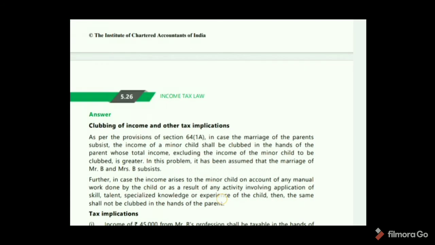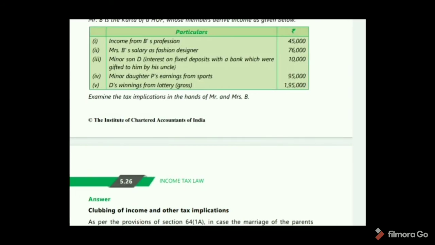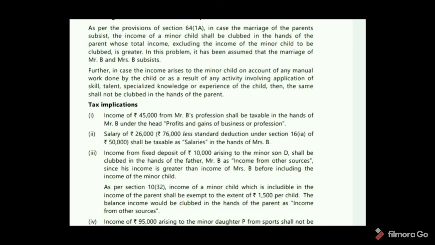And next, minor son D, interest on fixed deposit with a bank which was gifted to him by his uncle. Income from fixed deposit of 10,000 arising to the minor son D shall be clubbed in the hands of the father, Mr. B, as income from other sources, since his income is greater than the income of Mrs. B before including the income of the minor child.